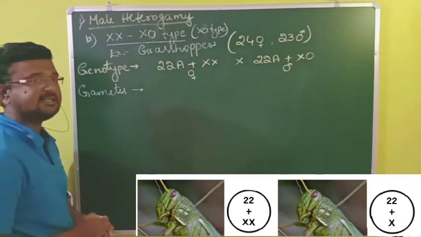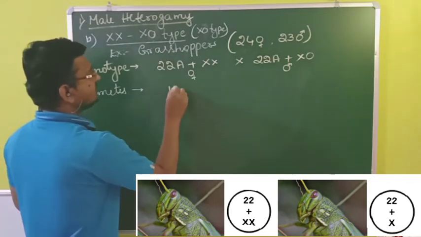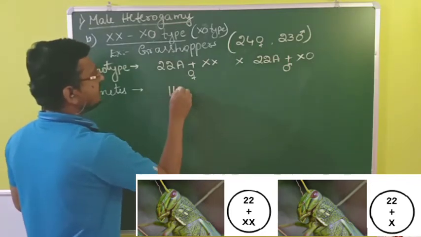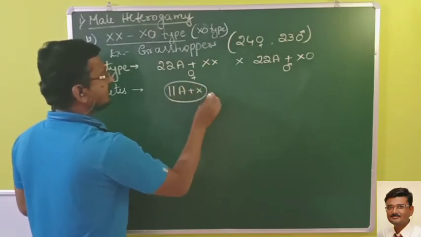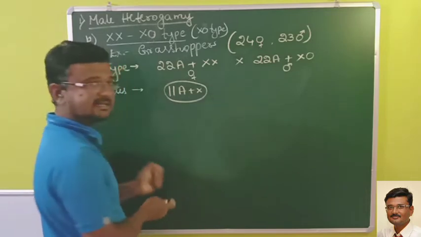Now if I write the gametes, so 11A plus X, another will be 11A plus X.